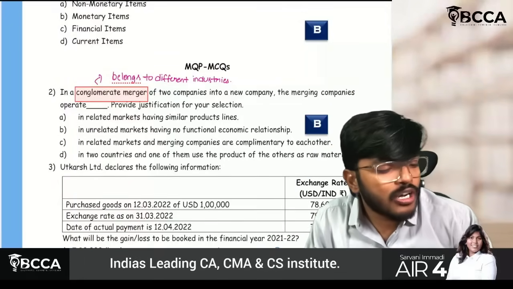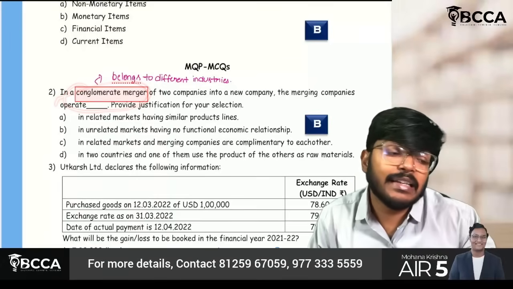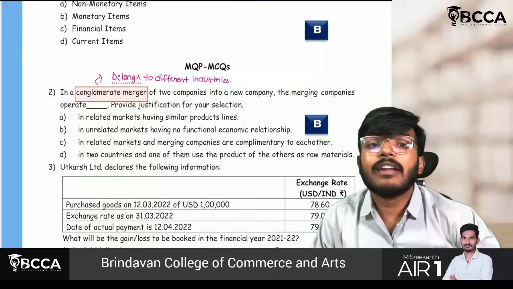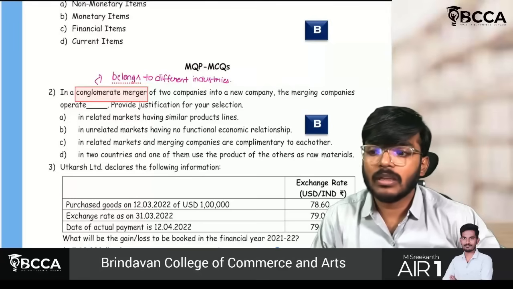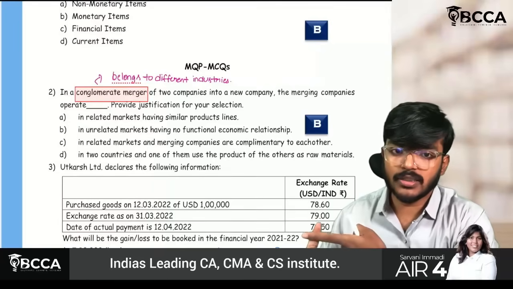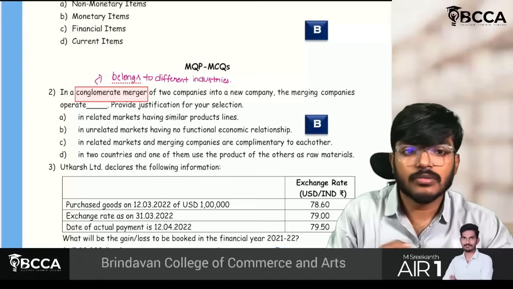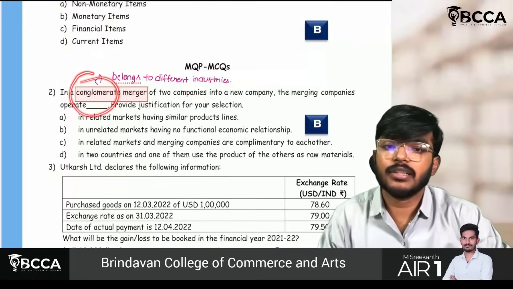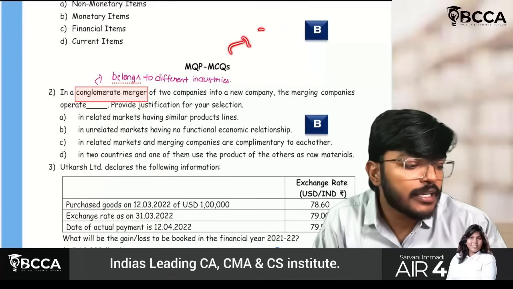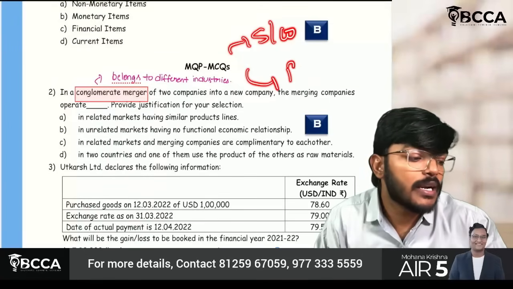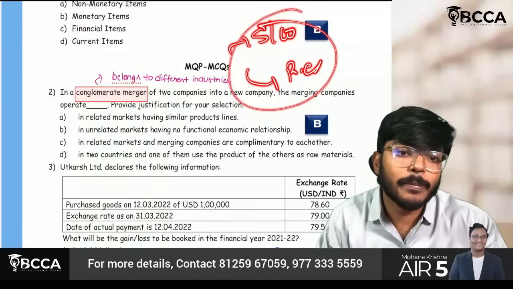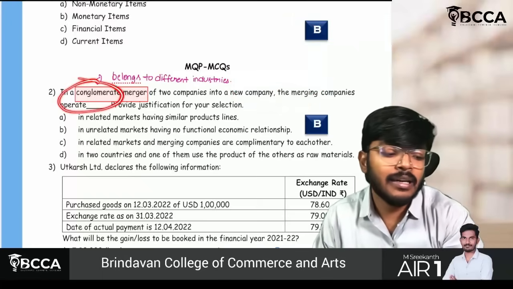But trust me, conglomerate is nothing but completely different industries. For example, one company is operating in hotel business, another company is operating in mobile industry. If both have merged, then it is a conglomerate merger. One company is operating in software, another in real estate. If these two companies merge, this is called a conglomerate merger.